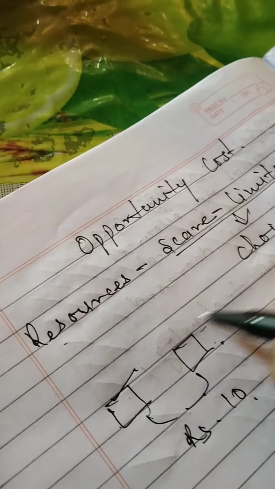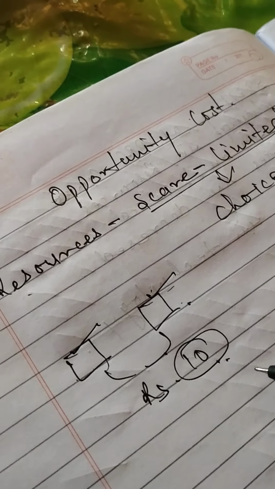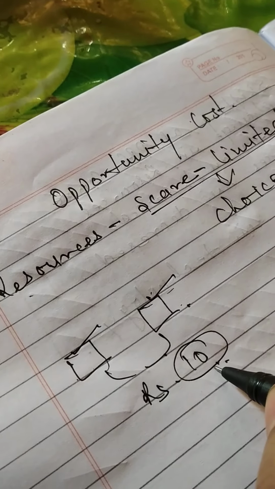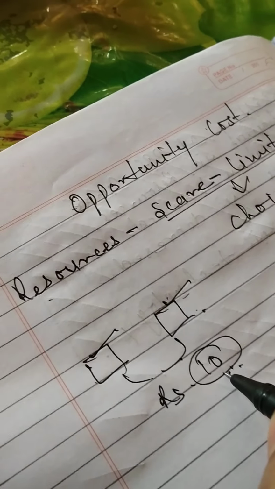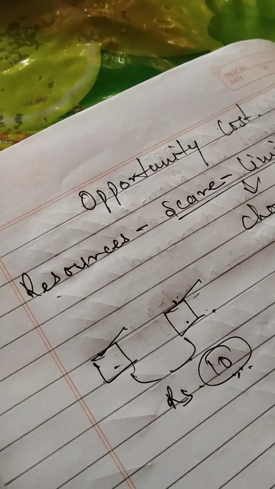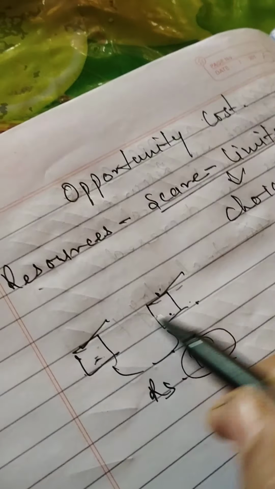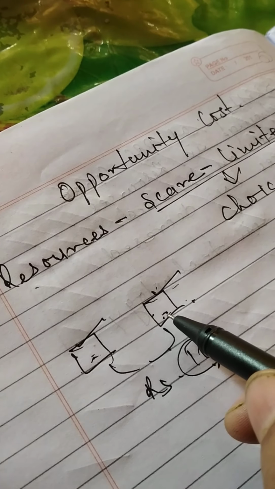Either we can purchase this or this. So 10 rupees is our resource, and from this 10 rupees we can purchase either this good or this good. So here we are making the choice between these two goods, right?